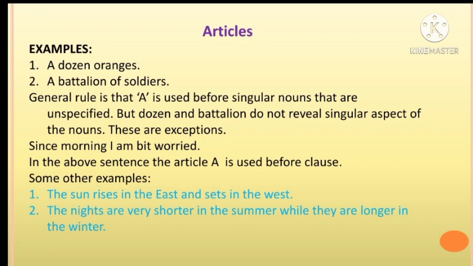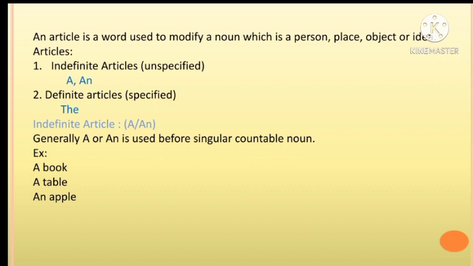Some other examples. The sun rises in the east, sets in the west. The nights are very short in the summer, while they are longer in the winter. An article is a word used to modify a noun, which is a person, place, object or idea.